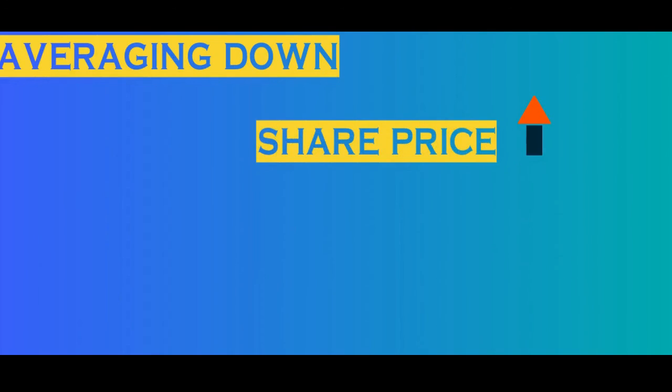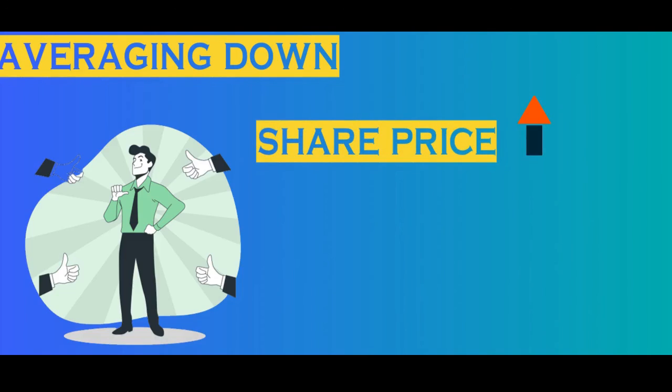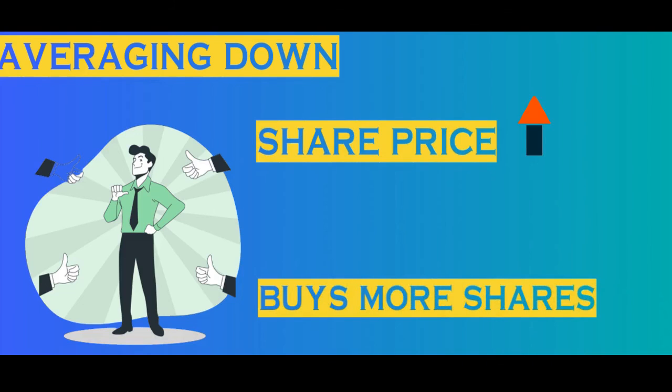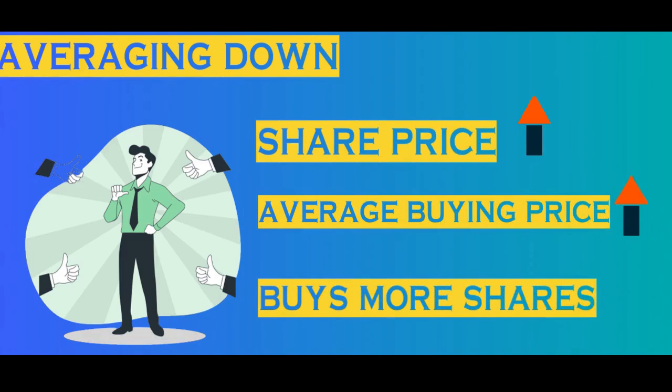Now, from the beginning of the video, the method of averaging that we understood is called the averaging down method, because in this we average when the share price goes down. But sometimes share prices tend to move rapidly and the investors gain more confidence in the stock and start buying more. This will, however, increase the average buying price, and the method is called averaging up.